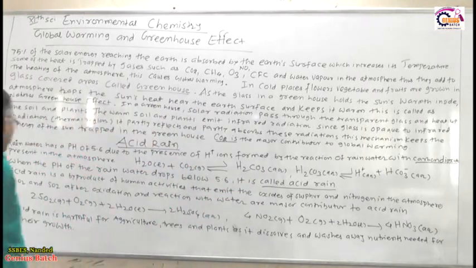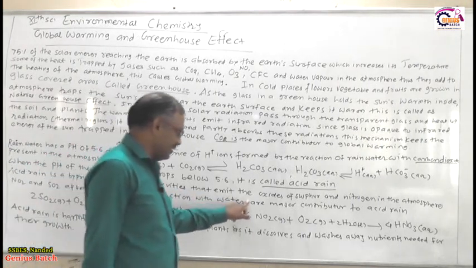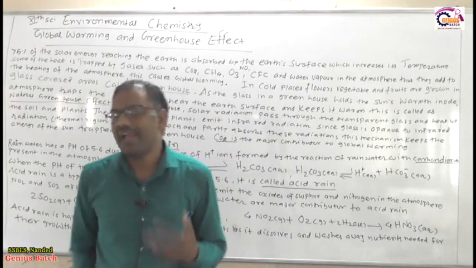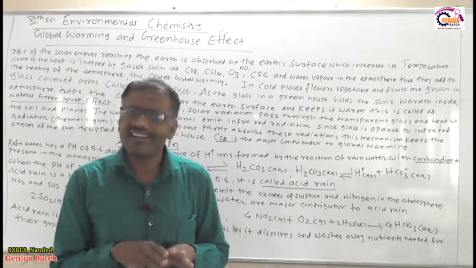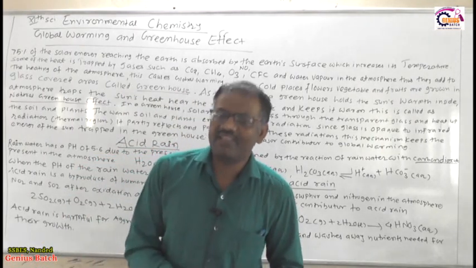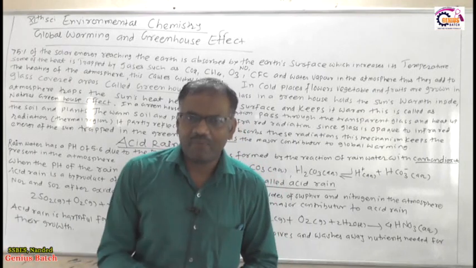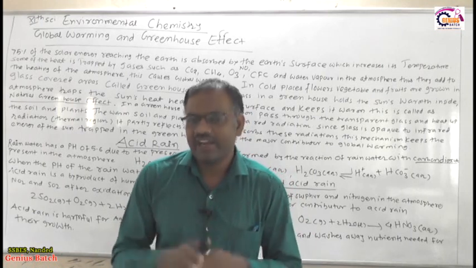Now, acid rain is the byproduct of human activity that emits the oxides of sulfur and nitrogen into the atmosphere. How does acid rain take place? It is also due to human activities, such as fossil fuels and different types of industries, which release nitrogen and sulfur.